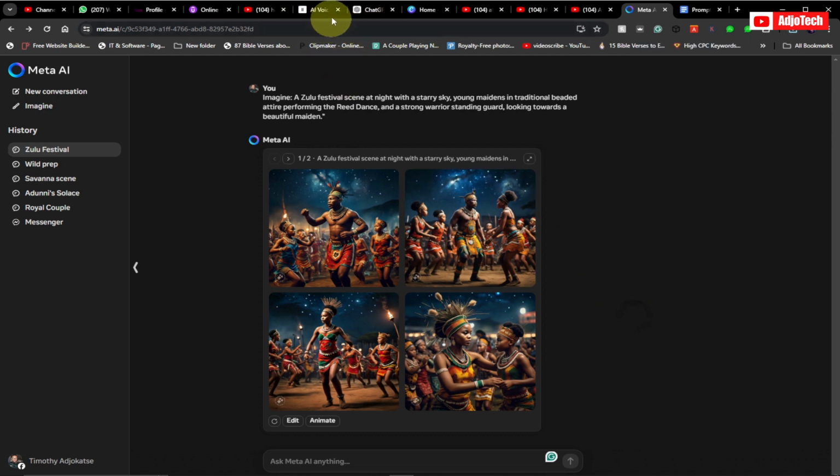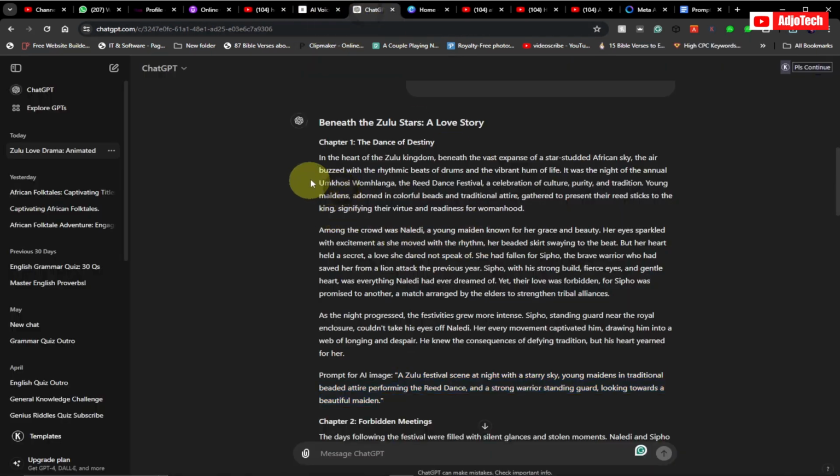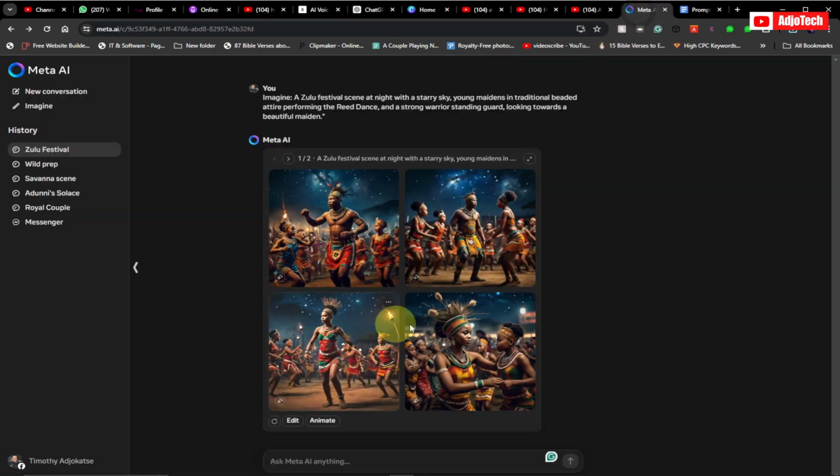Now if you go back to the story we had in ChatGPT, the beginning says, in the heart of the Zulu kingdom beneath the vast expanse of the African sky, and so on. So you can go through the story and add more images to that. You can use the same strategy and generate more images for your scenes. For the purpose of this, let me just stick to this. You can use this method, go through all the chapters and use the prompt for every chapter to generate your images.